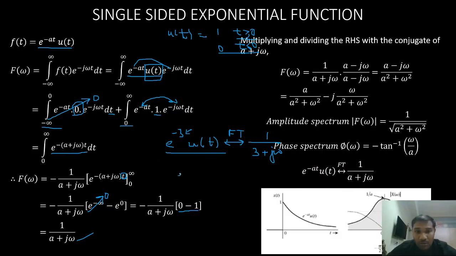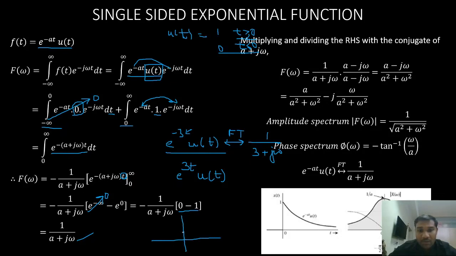Now, if I consider e power 3t into u of t, how does this look? It looks something like this, right? E power 3t means it is a rising exponential.